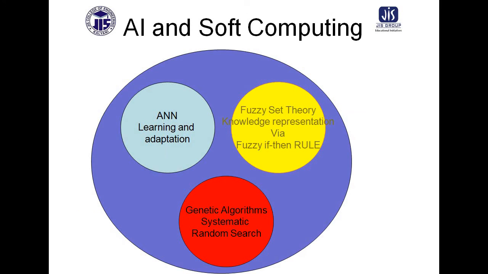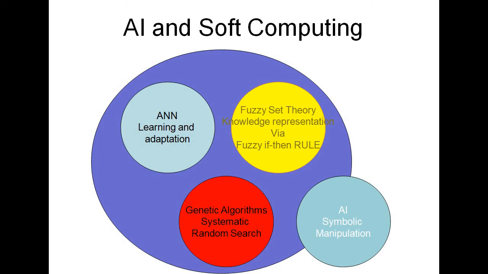Next, soft computing mainly consists of artificial neural networks, fuzzy logic, and genetic algorithms. So where will this AI help? AI will help to get some symbolic manipulation.